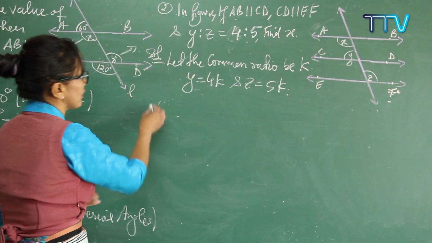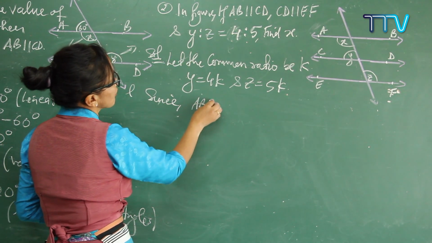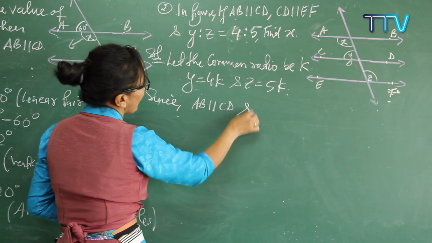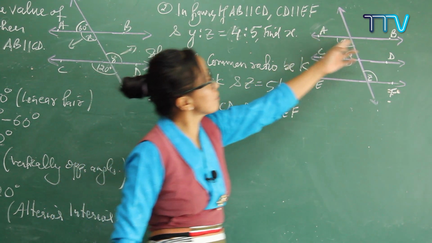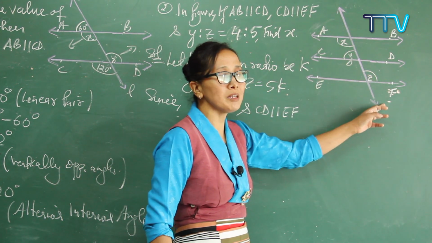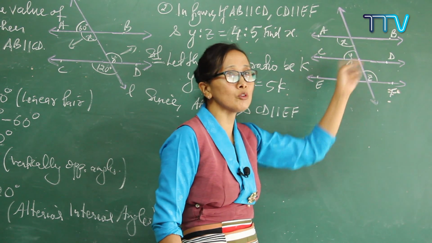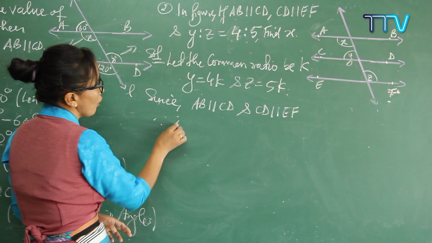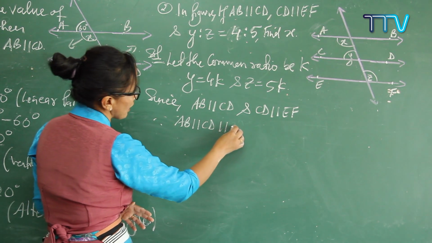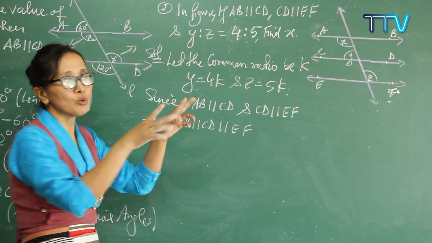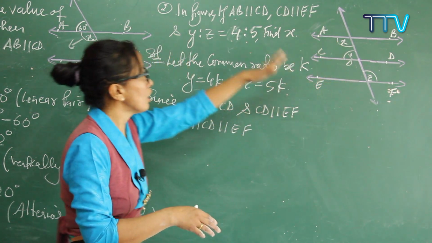See here, you know that AB is parallel to CD and CD is parallel to EF. If AB is parallel to CD and CD is parallel to EF, it means AB is also parallel to EF. So all these three lines are parallel to each other. Understood? If two lines are parallel to a third line, then they are also parallel to each other. So this is the thing.